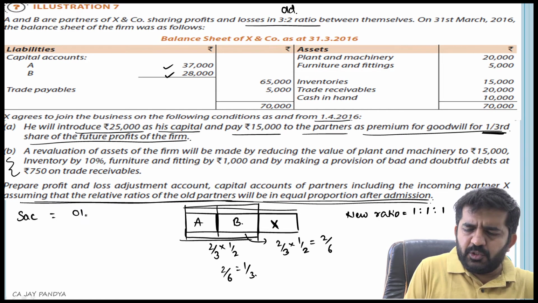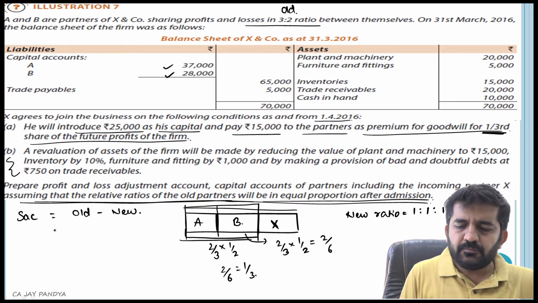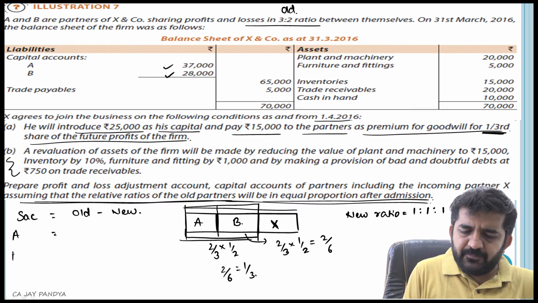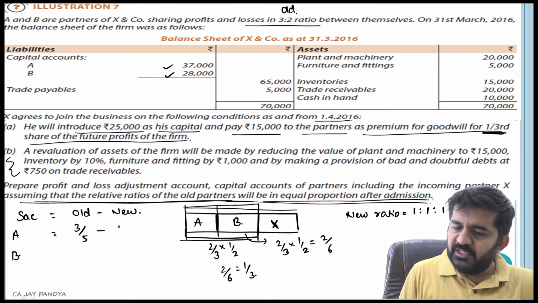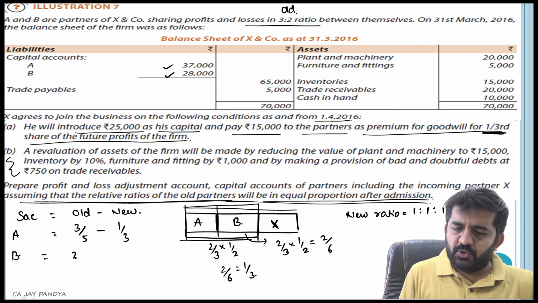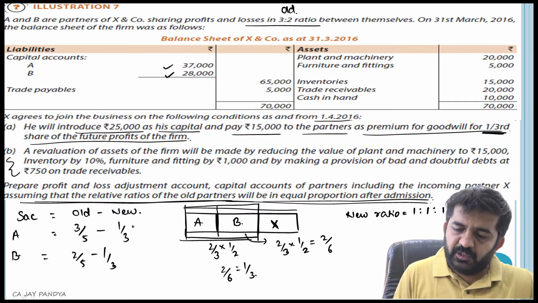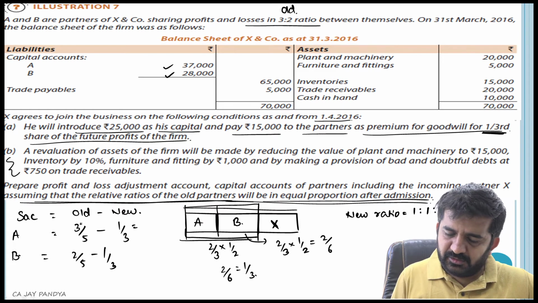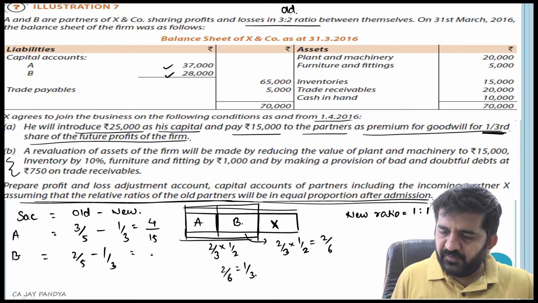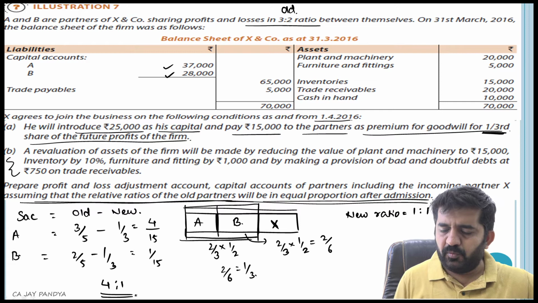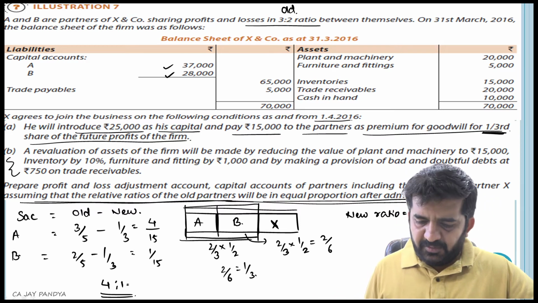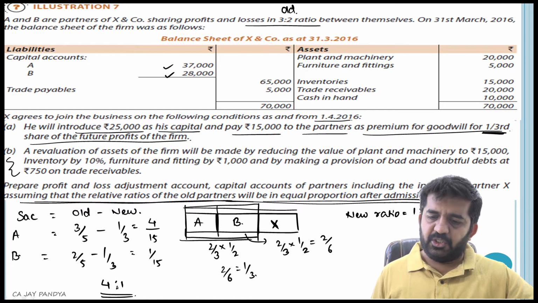Let me find out the sacrifice ratio. Sacrifice ratio is equal to old minus new. What was the old ratio of A? 3/5 minus the new ratio 1/3. B's ratio was 2/5, new ratio is 1/3. 3 threes are 9 minus 5, 4/15. 3 twos are 6 minus 5, 1/15. Sacrifice ratio will be 4:1. Whenever goodwill comes into the picture, I will be distributing it in the ratio of 4:1.